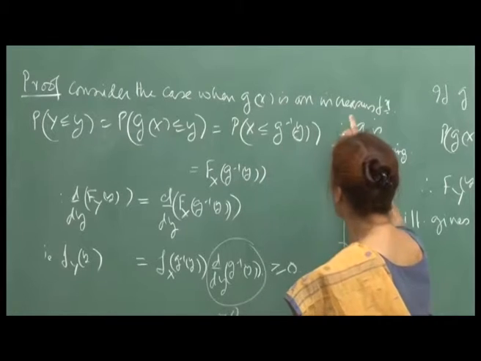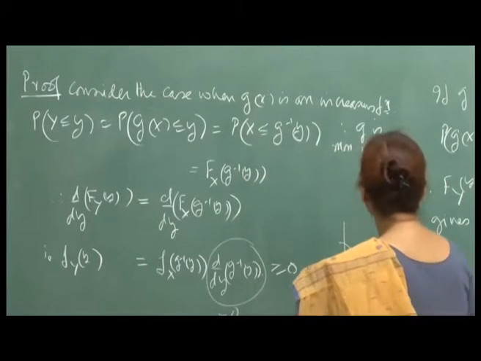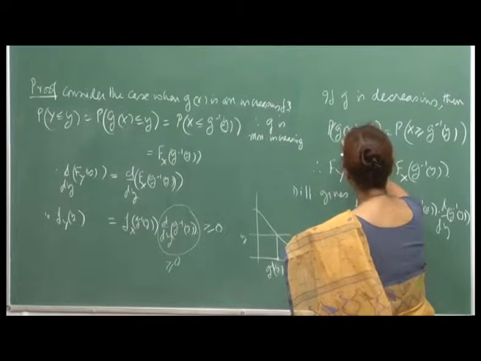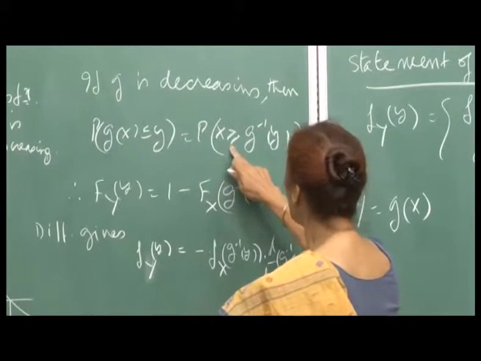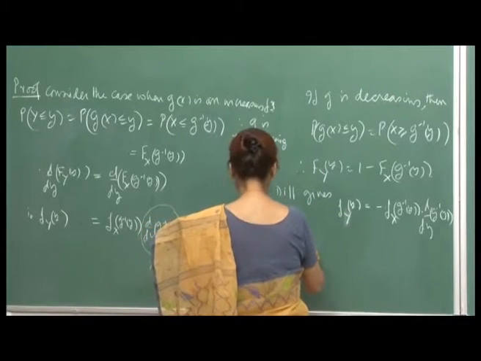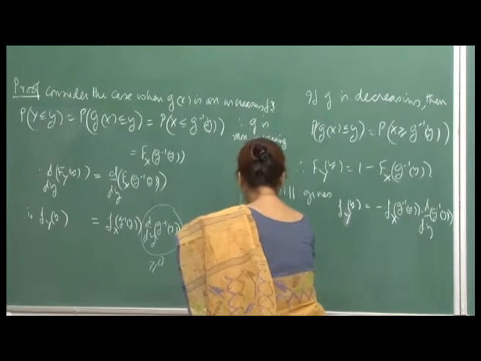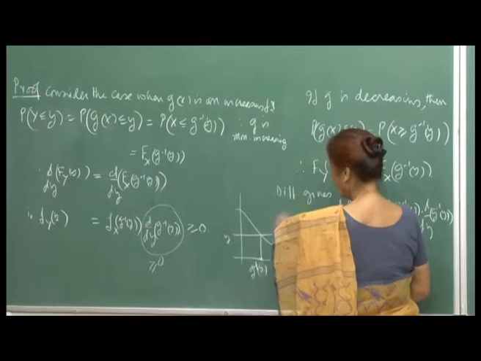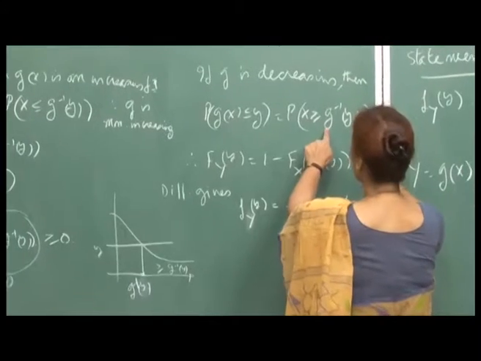So, when you are taking the increasing function, then because this part is non-negative, I do not have to put the bar sign here. But when g is decreasing, then the event g(X) less than or equal to y will transform to X greater than or equal to g inverse y, and that is what I am showing you. If this is the function g(x), right, then you are saying g(x) less than or equal to y. So, beyond g inverse y are the values for which your function is less than y, right, when the function is decreasing. And so, the inequality here will reverse.